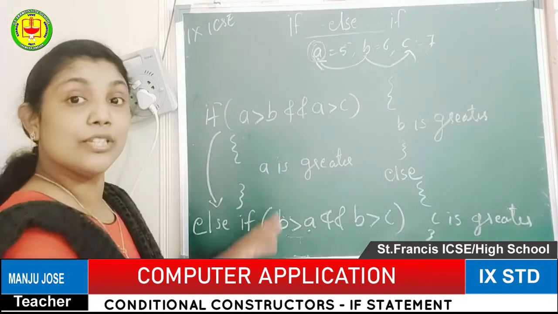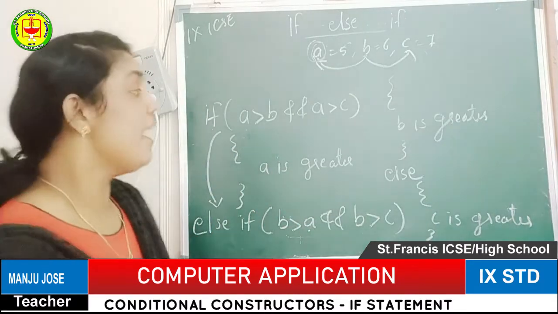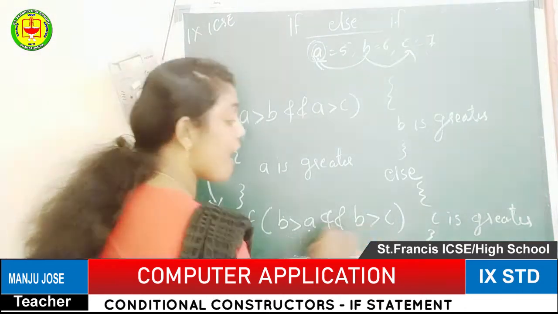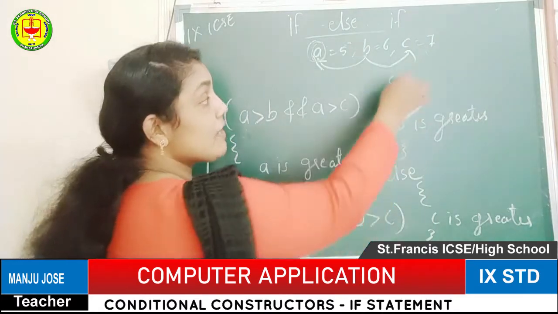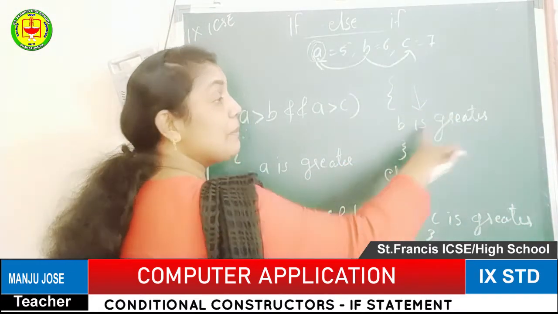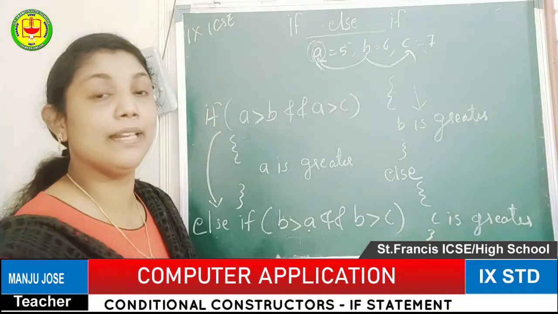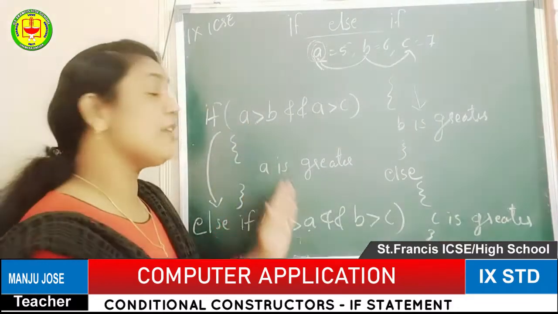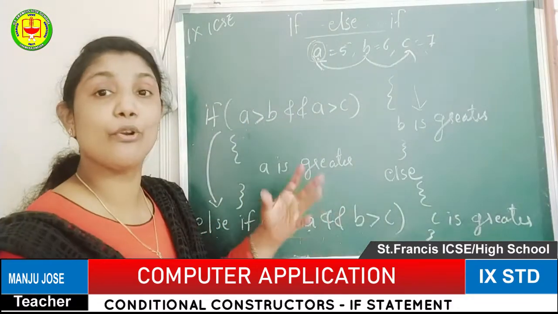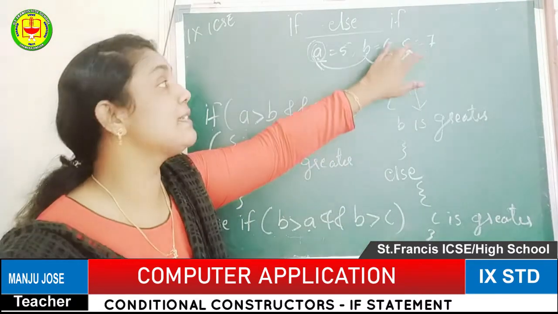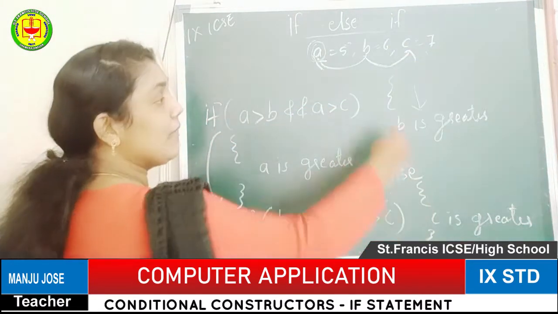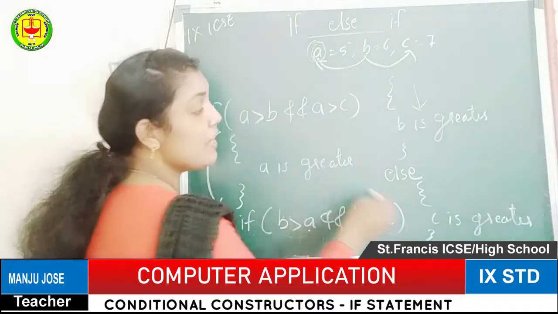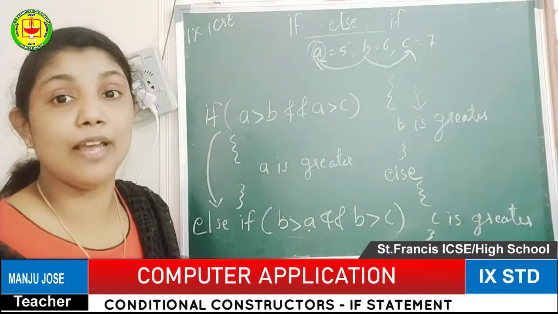Okay, so there is a chance that you have to give all the options. Next, in the else if, you have to give the condition and check it. If the condition is true, it comes to the true section of the second if statement: B is greater, the second value is greater, and it will print it. One more value we need to check. Of course, we know the first two options we checked were wrong, which means we can easily identify that the third value is the highest. We can consider that as the last part of the if statement, the else part of the first if. There we can mention C is the greatest value.